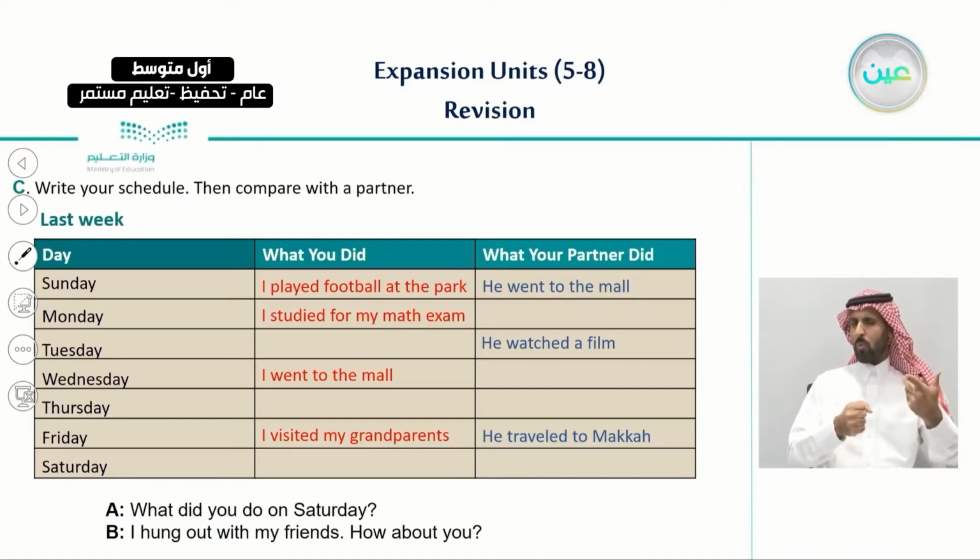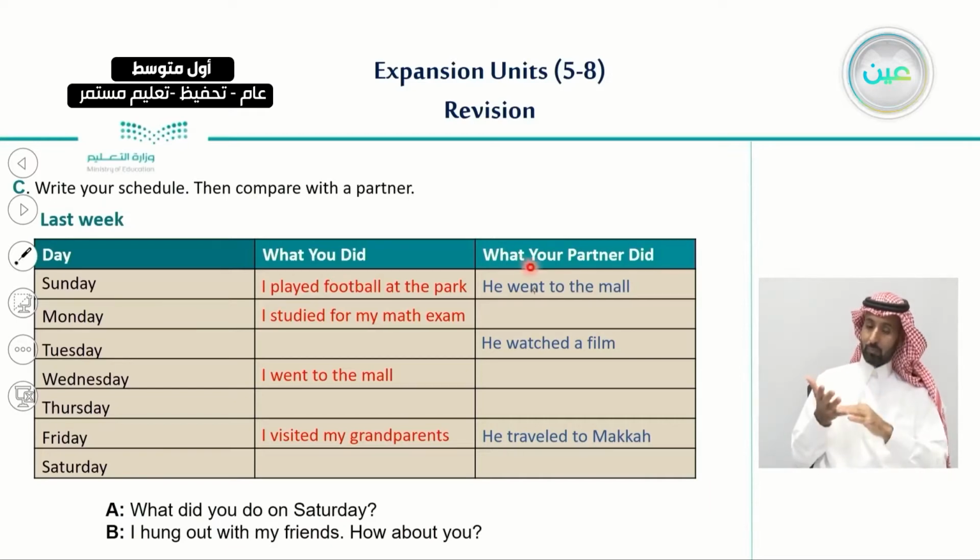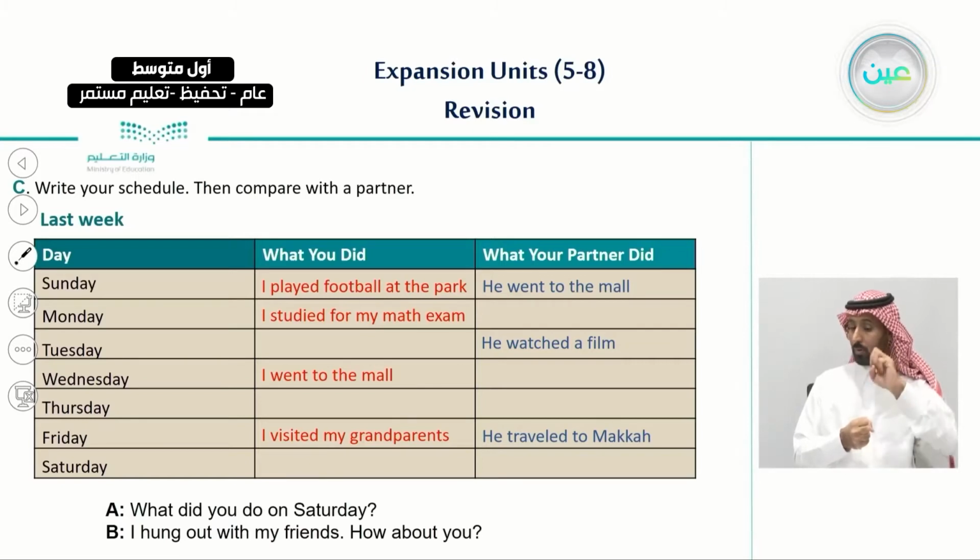Then I said to imagine that you have a partner next to you, or call a partner to sit next to you and complete this table with you, and write down the things that he did. Ask him a simple question like this: what did you do on Saturday, for example? And when he answers, you write down the things that he did on that day.